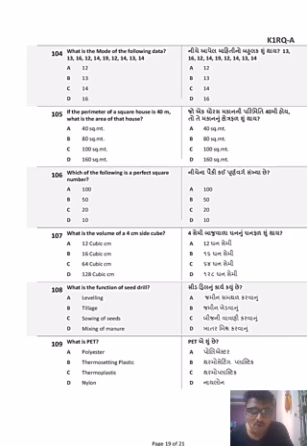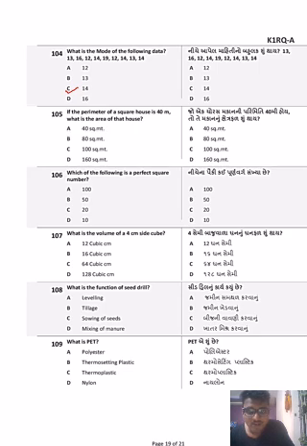Which of the following is the mode of the following data? So mode is basically कितनी बार एक number repeat किया गया, the highest frequency of the number repeated. 13, there are two 13s, 14, 14, 14, there are three 14s. 16, there's only one, 12, there's one. So it is 14. 14 is repeated three times, so the mode is 14.